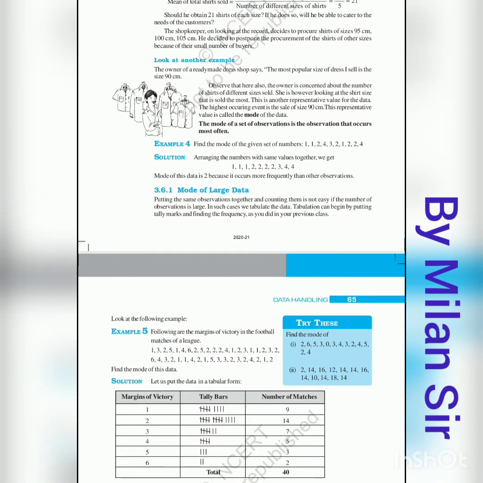Now here we have lots of methods for mode. That means we can find the mode in ungrouped data and in grouped data, and we have different formulas, but here we learn only the ungrouped data. Okay, and a very simple formula is there for the mode. The observation that repeats the maximum number of times is called the mode.